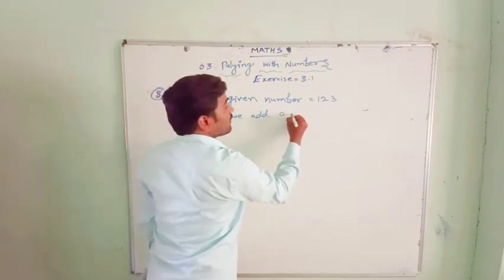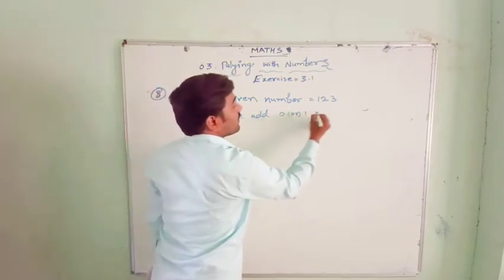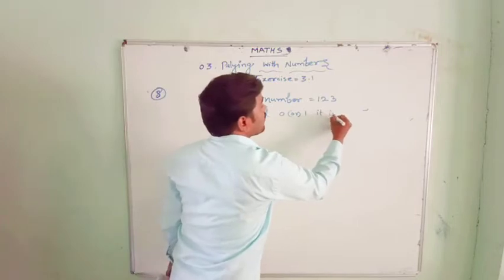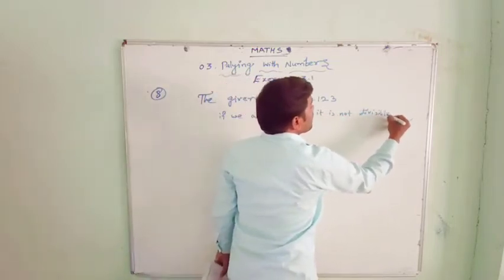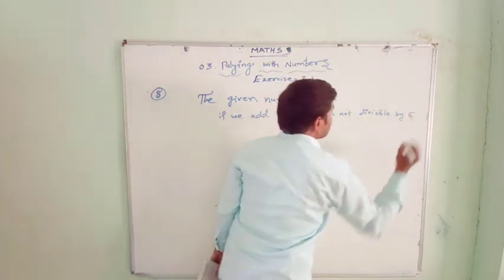If we add 0 or 1, it is not divisible by 5 exactly.